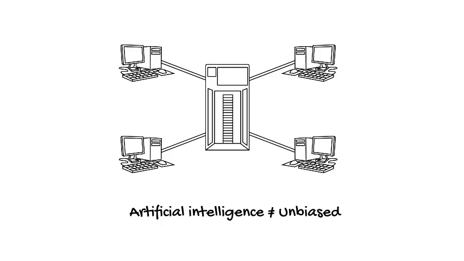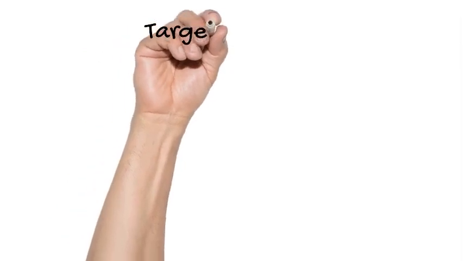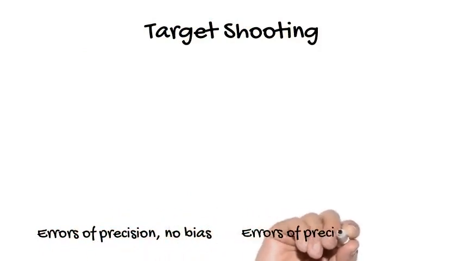But first, let's understand what bias is. Let's look at examples of bias. First example, target shooting. Here we'll focus on two types of errors, errors of precision and errors of bias.